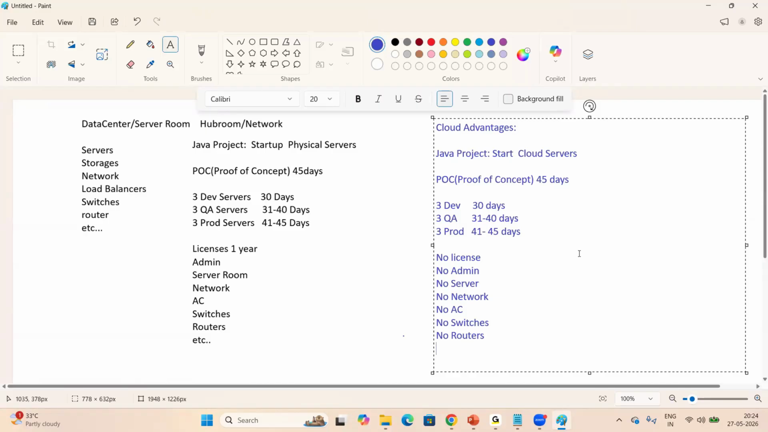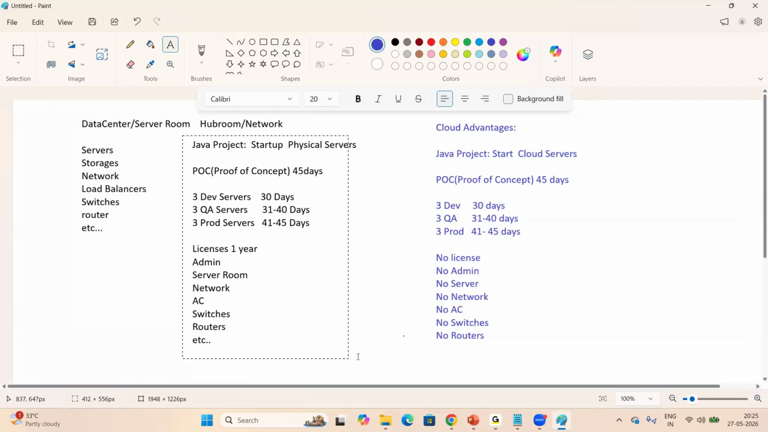They will take care. So all of these will be taken care of by the respective cloud vendors. If you configure a physical server room, we need to take care of all these things. But when we use cloud servers, we don't need to worry about the licenses, admin, or server room. These will all be taken care of by the cloud vendors.